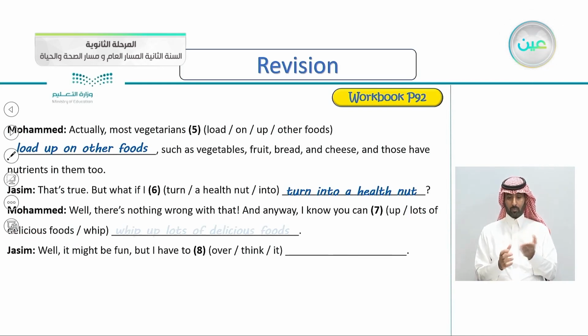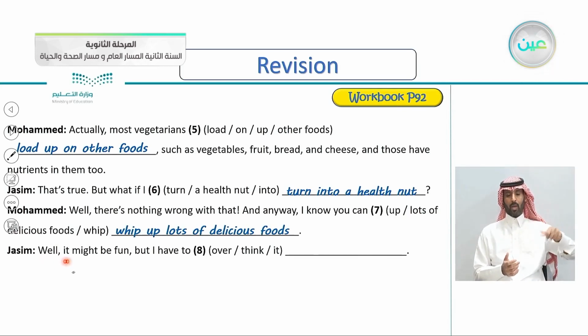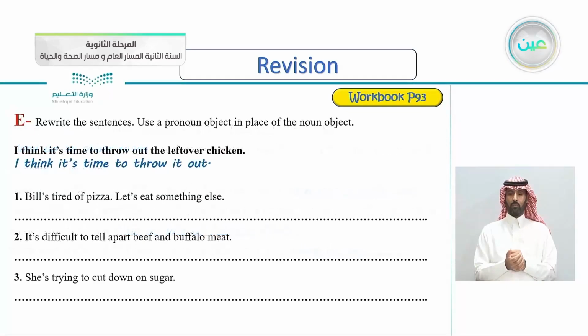So, yes, whip up lots of delicious foods. Jasim: Well, it might be fun, but I have to think it over. Is it overthink it? Of course not. It's think it over.